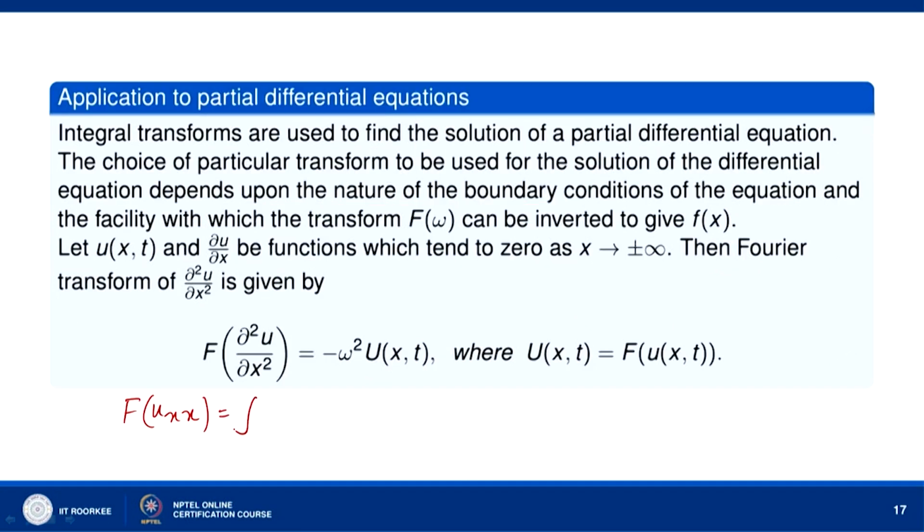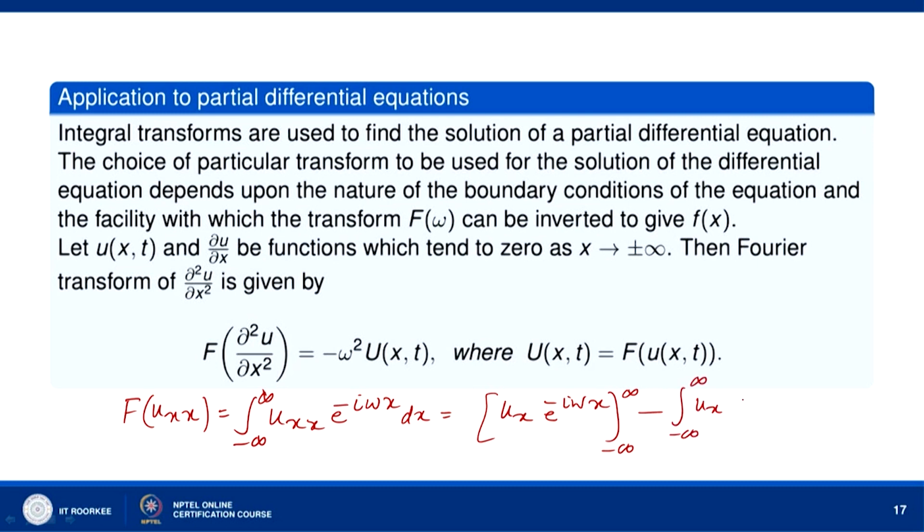So this will be the integral from minus infinity to infinity of u_xx e to the power minus i omega x dx. Now let us integrate it by parts. So we will have u_x, when integrated with respect to x, u_x e to the power minus i omega x from minus infinity to infinity, minus the integral from minus infinity to infinity of u_x times minus i omega e to the power minus i omega x.